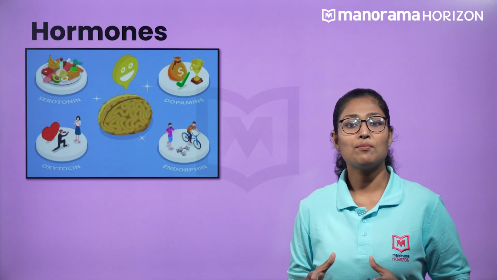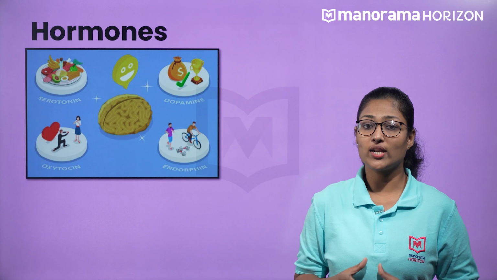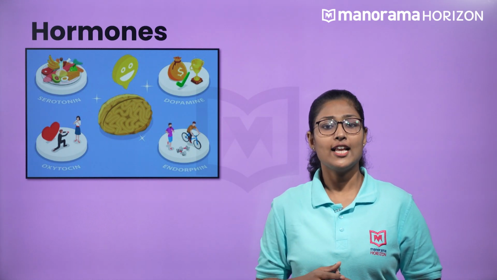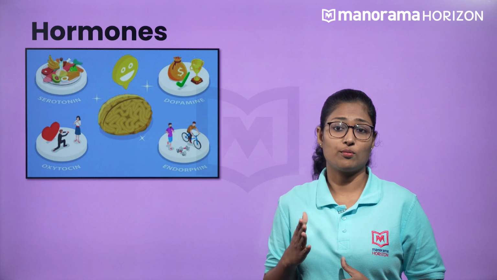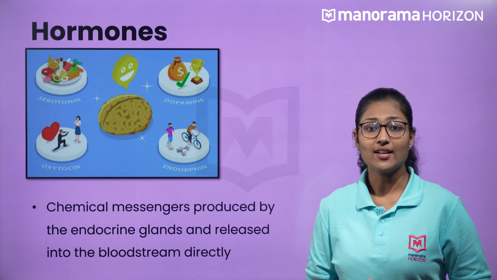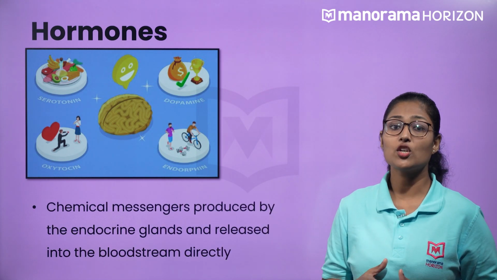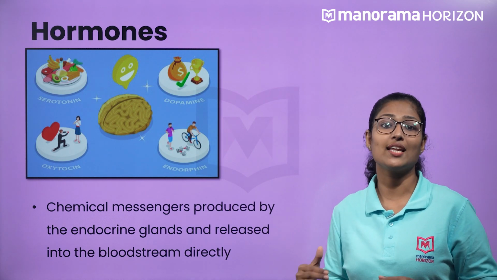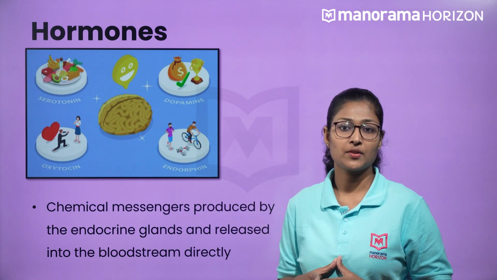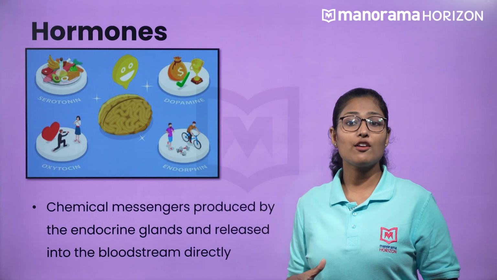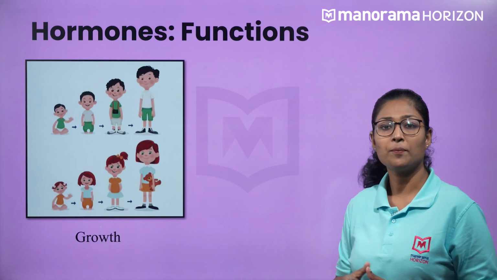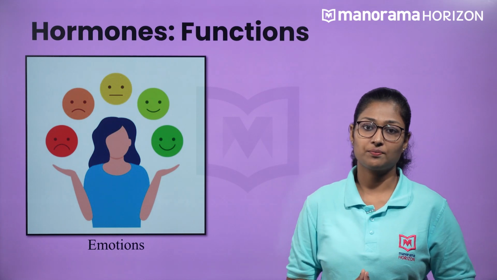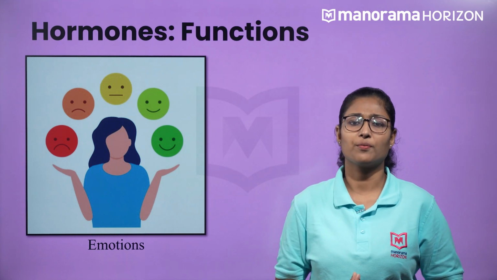Recall that there are more than 50 hormones that regulate the body's activities and internal coordination. First, let us recall the definition of hormones. Hormones are the chemical messengers produced by the endocrine glands and released into the bloodstream directly and not through the ducts. They control various bodily functions such as growth, reproduction, digestion, and emotions, and often more.